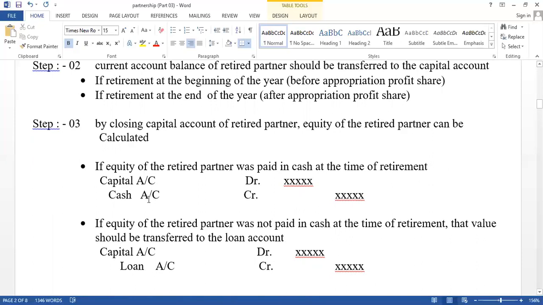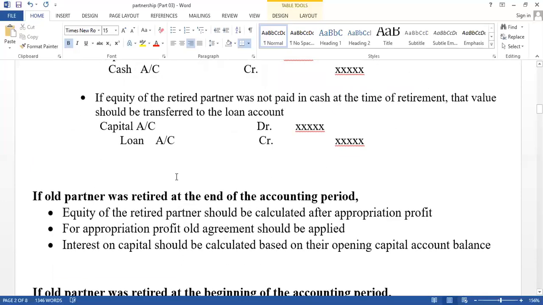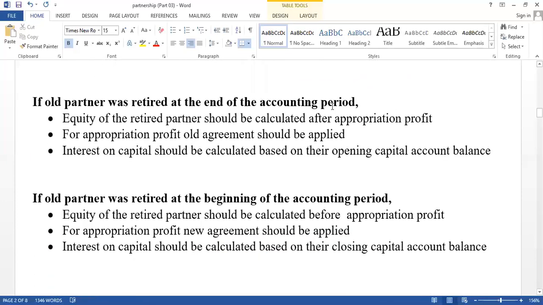If it has been paid, cash account credit, capital account debit. If it has not been paid, capital account debit, loan account credit. That is the theory, and this one is also important. Think about if the old partner retired at the end of the year. Think about end-of-year retirement. In this situation, the equity of the retired partner should be calculated after profit appropriation. All agreements should be applied.